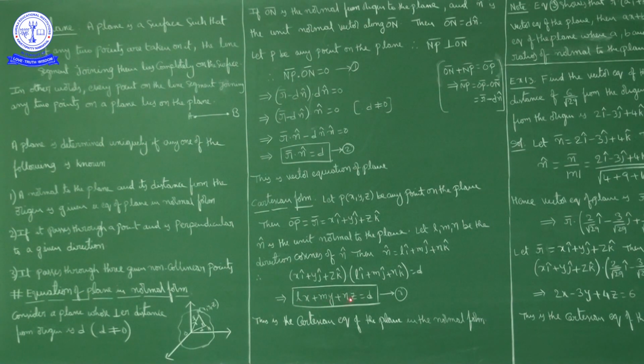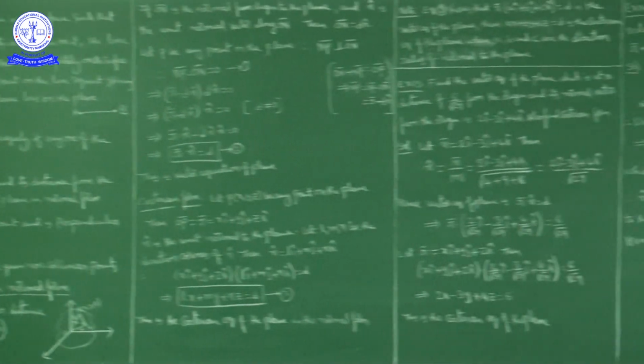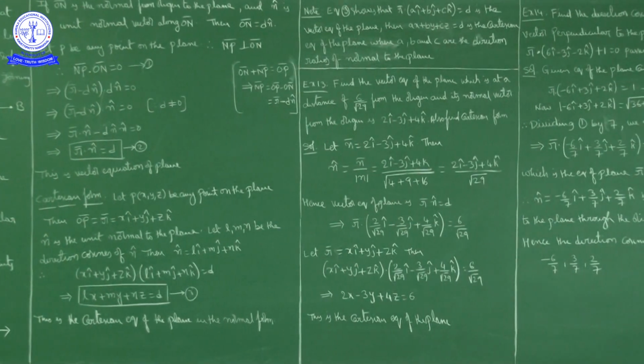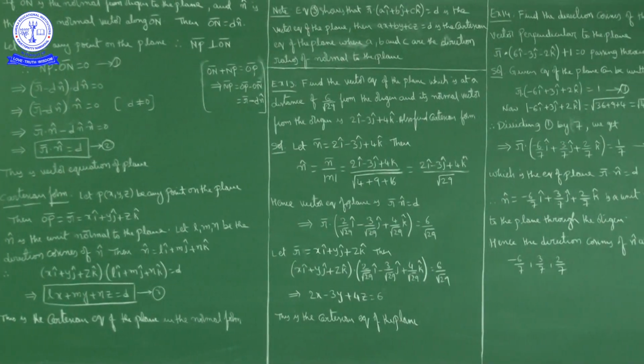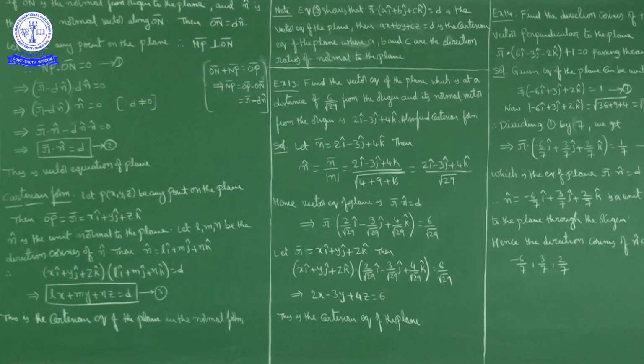Lx plus my plus nz is equal to D. This is the Cartesian equation of a plane in normal form. R bar dot n cap equal to D is the vector equation of a plane in normal form. Lx plus my plus nz is equal to D is the Cartesian equation of a plane in normal form.